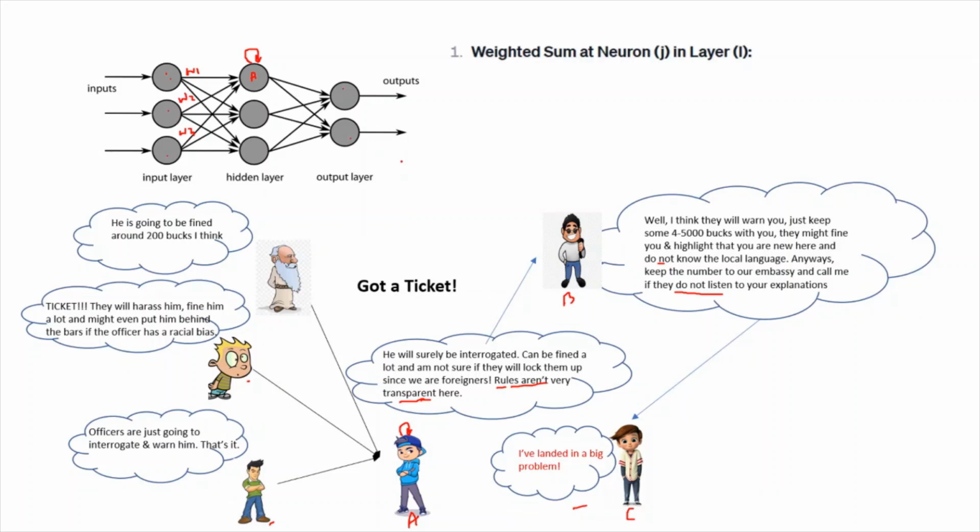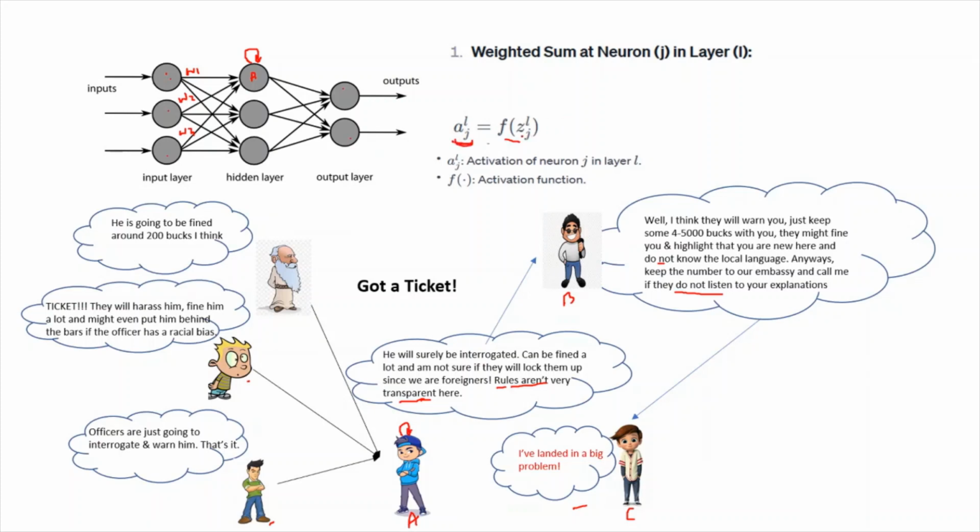So we are actually finding the weighted sum at neuron J in layer L. So we are taking any neuron J which is in layer L. So this is the activation function. What a neuron is transferring to another neuron is the output of this activation function. So this is the activation function of neuron J in layer L, and this is what will be transferred to the next neuron.